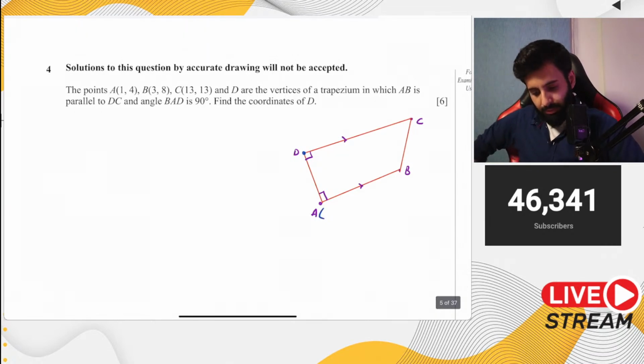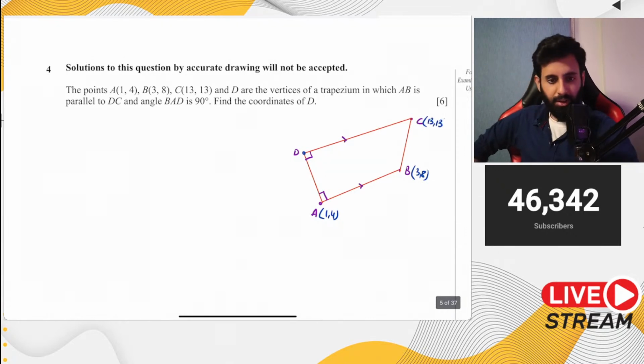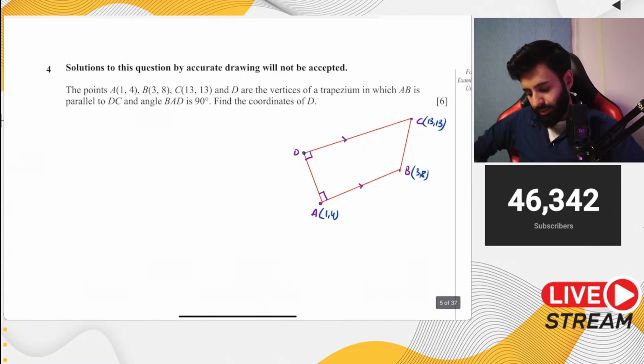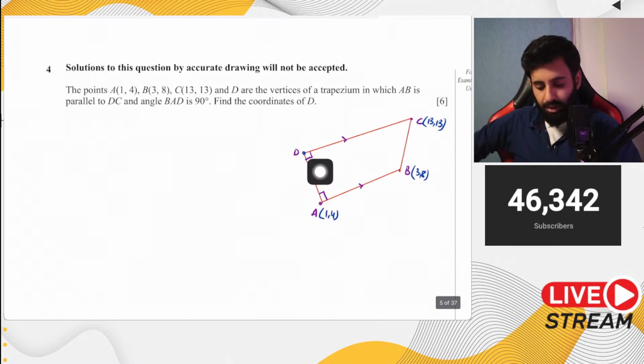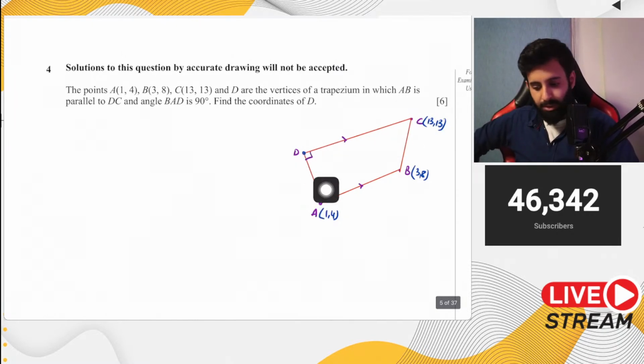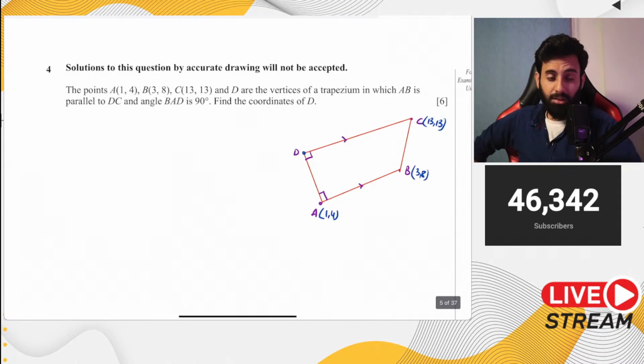So notice that we have the coordinates of A, they're 1, 4. We have the coordinates of B, they're 3, 8. And we also have the coordinates of C, 13, 13. Now what can we do next? We need to find the coordinates of D. If I'm able to find the equation of AD and also the equation of CD, solving them simultaneously would give me the point of intersection, which is D.